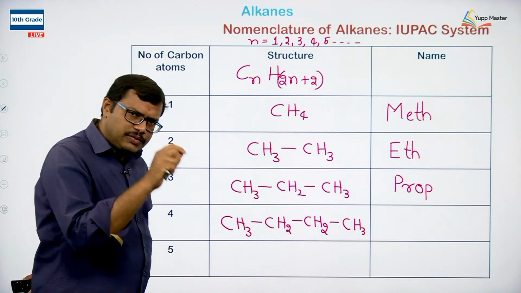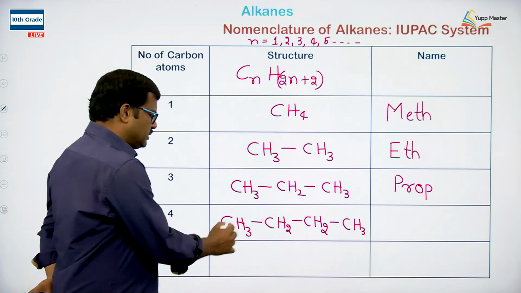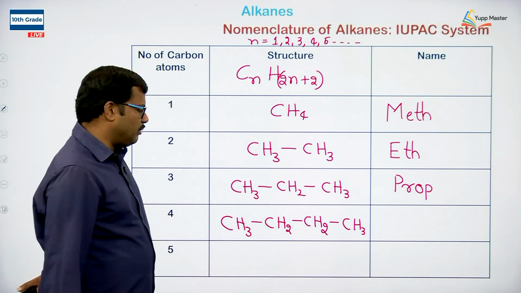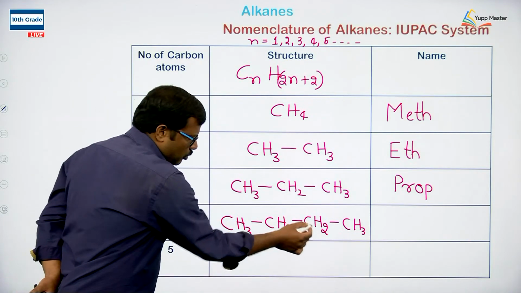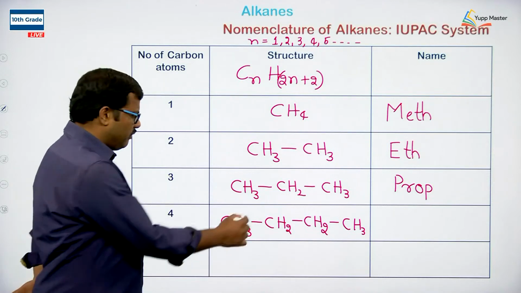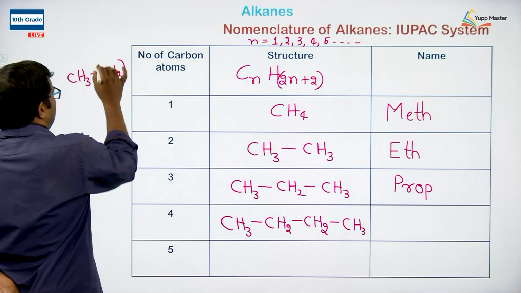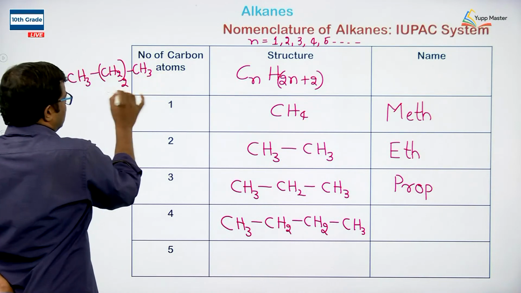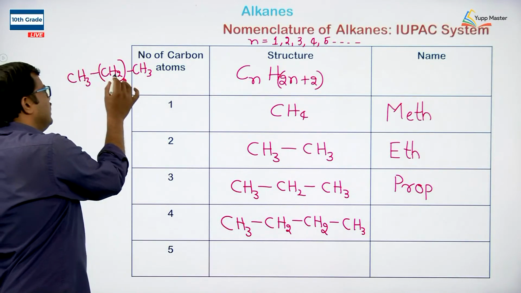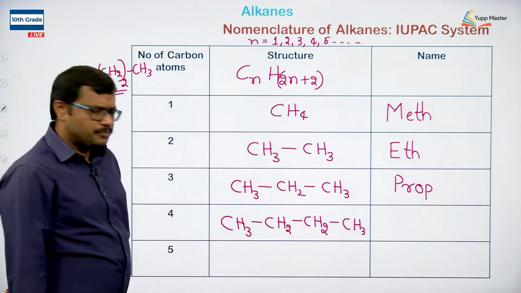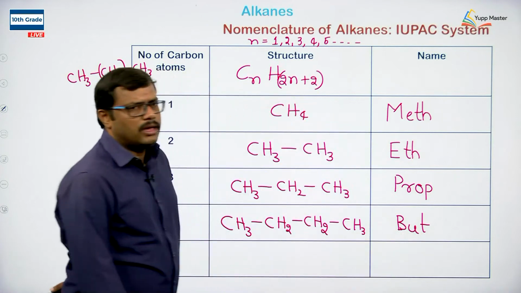So in order to satisfy the number of sigma bonds, I am writing the hydrogen number. So C4H10 is the general formula, CH3, CH2, CH2, CH3. We have 2 CH2 moieties in between the CH3 groups, so we can also write this compound as CH3, (CH2) taken 2 times, CH3. So this is but. The root word becomes but.